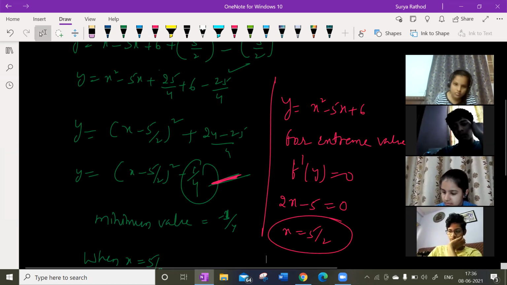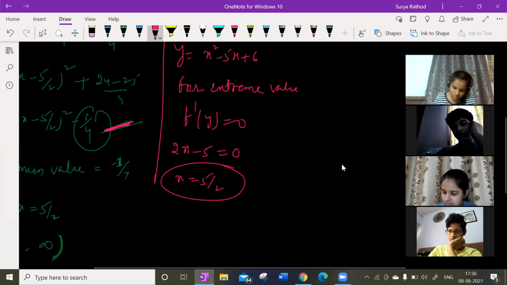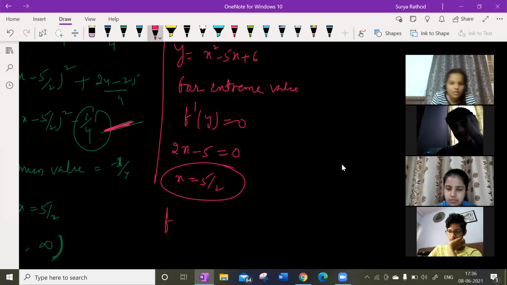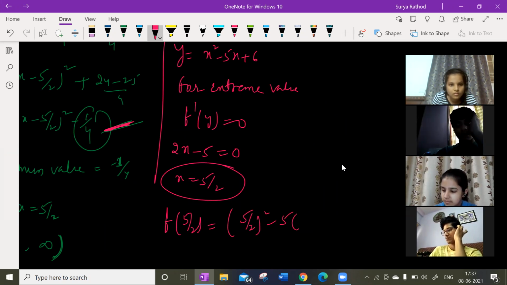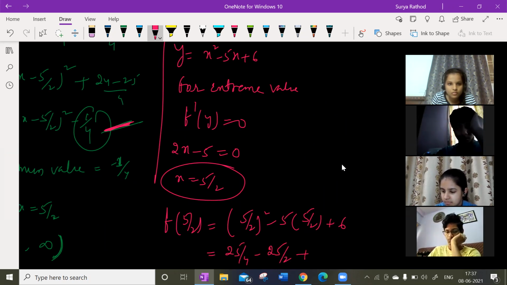So x is equal to 5 by 2, you substitute in the given function. So what am I going to get here? f of 5 by 2 is equal to 5 by 2 whole square minus 5 into 5 by 2 plus 6. So 25 by 4 minus 25 by 2 plus 6.